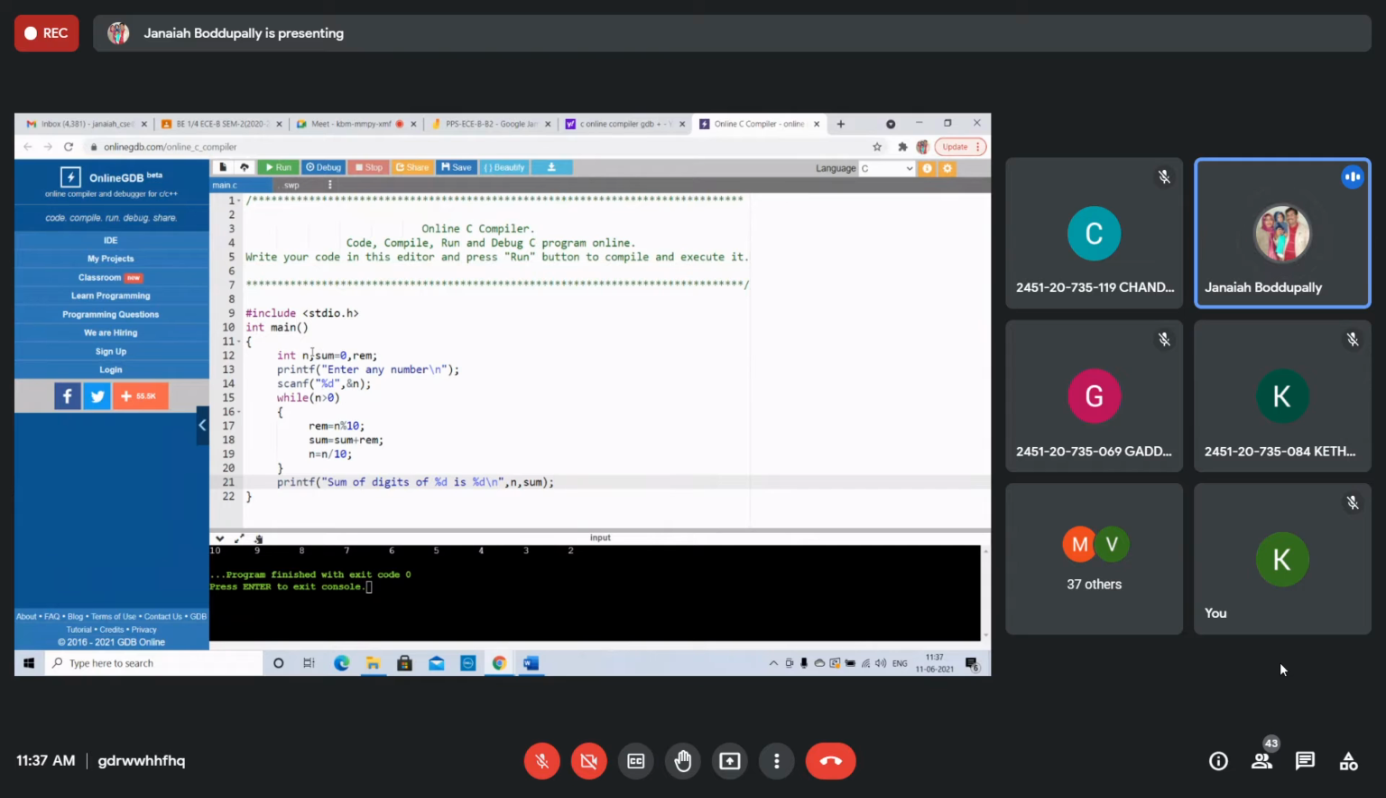That's why you take one more variable. I will execute this first. I will show you the sum of the digits. Sum of the digits of percent d is percent d. How many digits have been taken? That's why you get 0, see this.